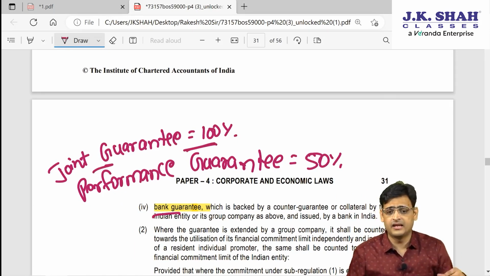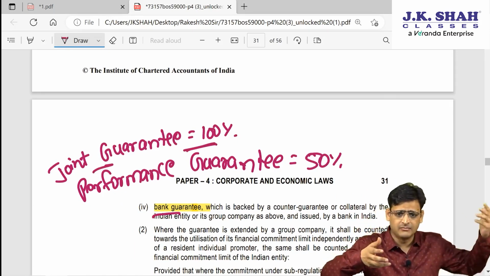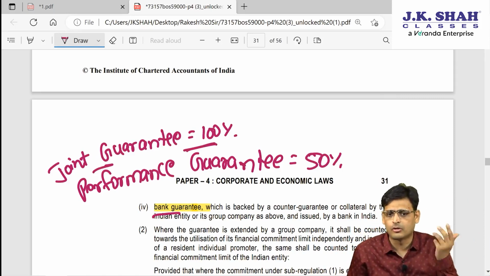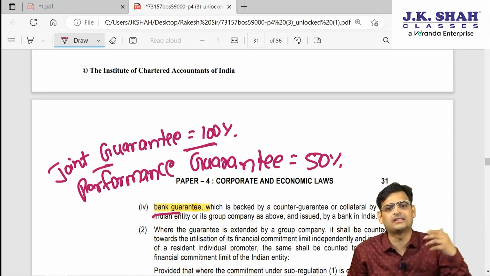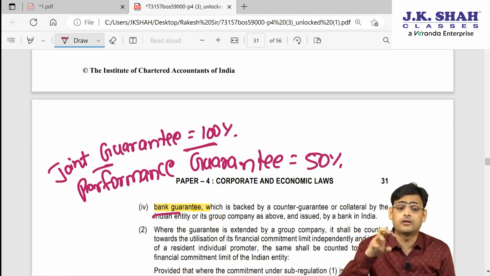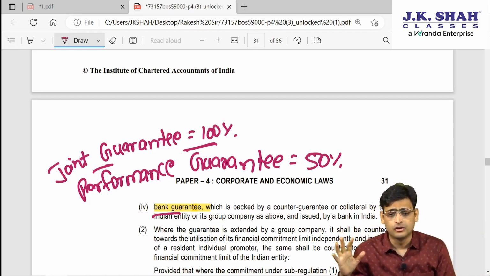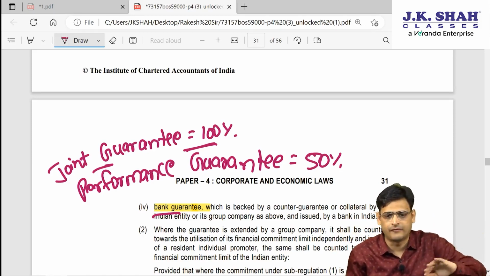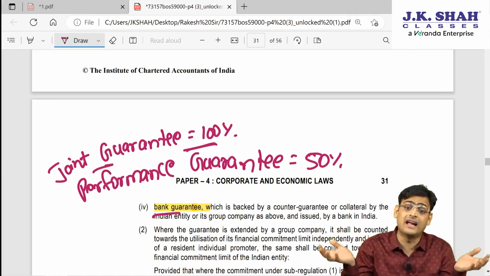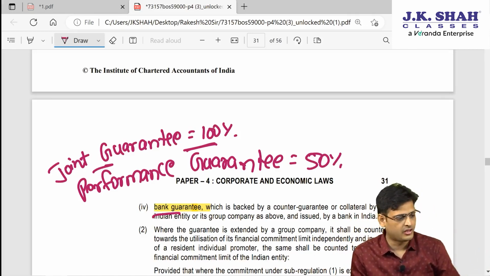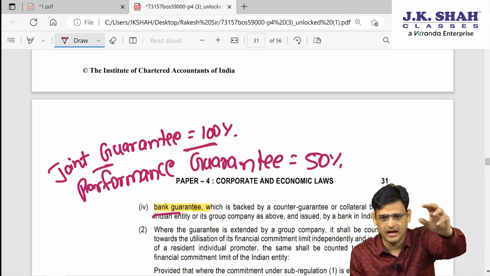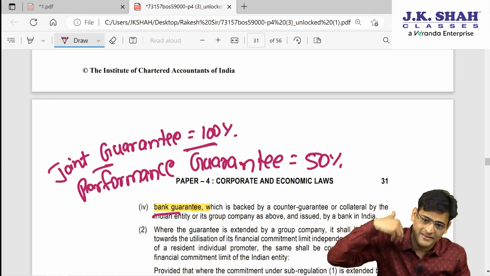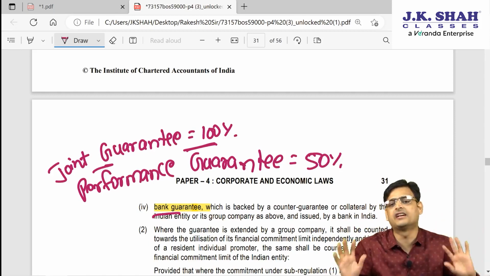What does that mean? Let's say I have given a guarantee and Mr. X has also given a guarantee, and the guarantee amount is 100 crore. Normally we think that Mr. X and I have given a guarantee for something of 100 crore, so technically we two are sharing it, so it should be halved. The answer is no. We will take the entire 100 crore. If some guarantee is made by me jointly with Mr. X, and the guarantee value is 100 crore, then I will take 100 crore and Mr. X will also take 100 crore.